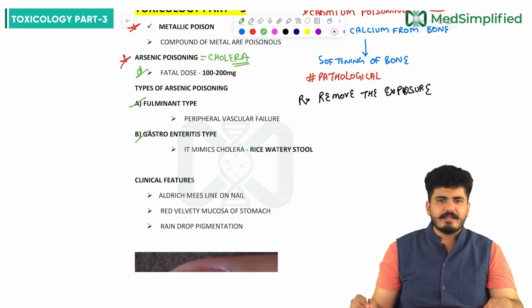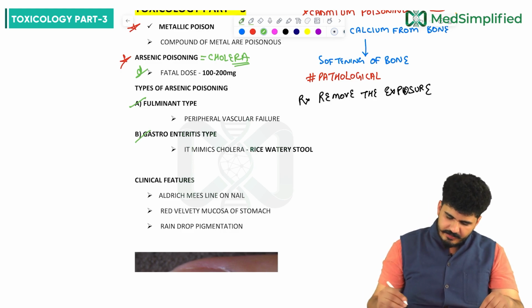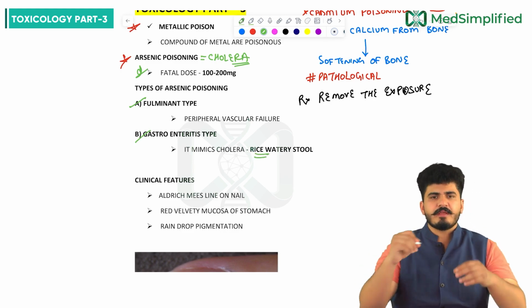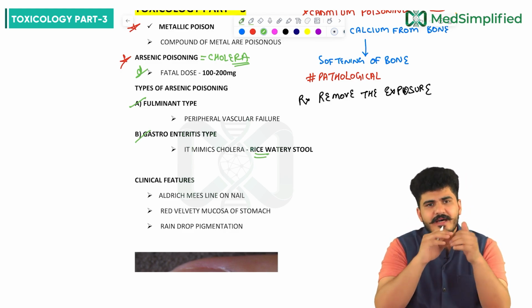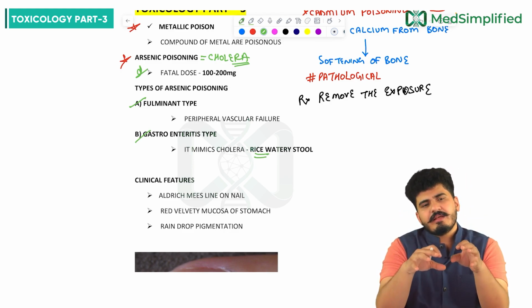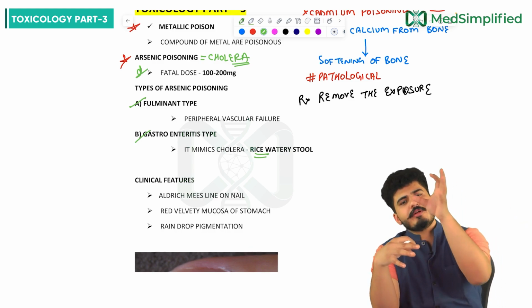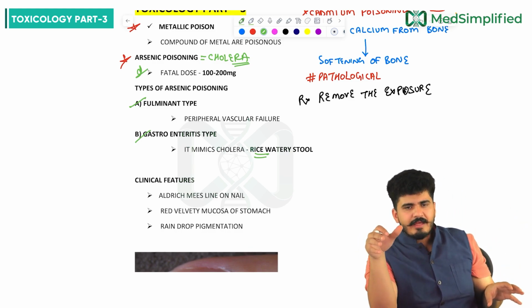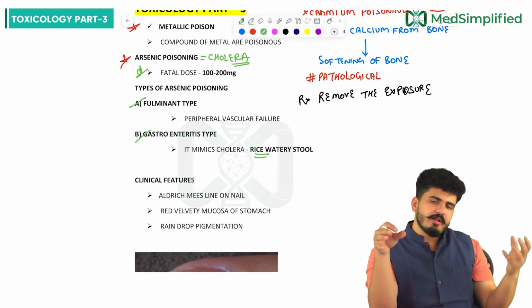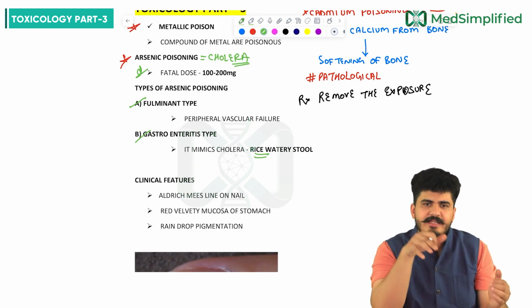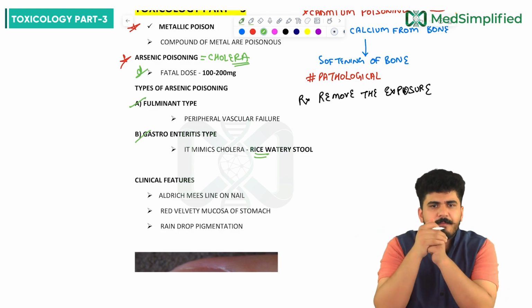The gastroenteritis type mimics cholera, and there will be rice watery stool. Vibrio cholerae is the organism in cholera, but in arsenic poisoning, arsenic is the poison responsible for the rice watery stool, which resembles cholera. That is why it is said this poison mimics cholera.